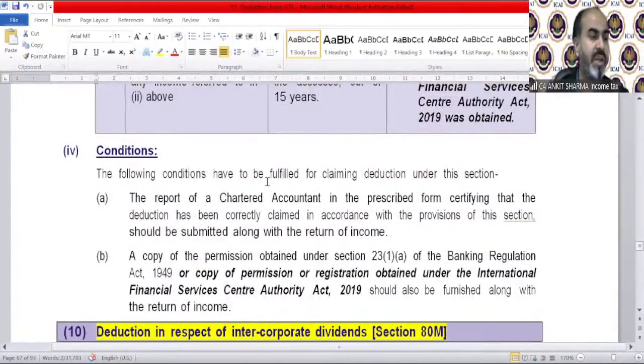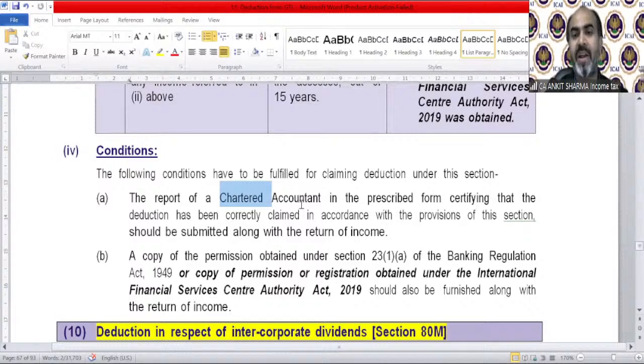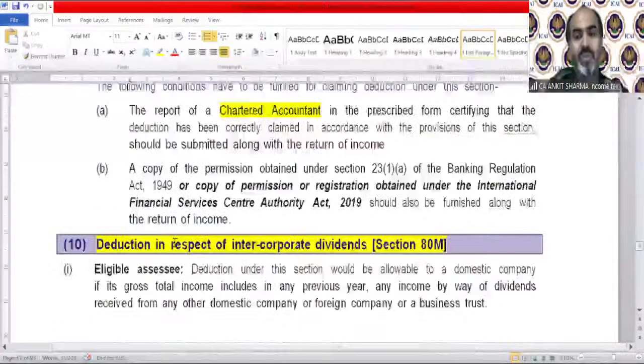Condition: the following conditions have to be fulfilled for claiming deduction under this section. Of course, the most important condition is this. You can write your name over here. The report of a chartered accountant in the prescribed form certifying that the deduction has been correctly claimed. We need to certify that the deduction has been correctly claimed, of course.